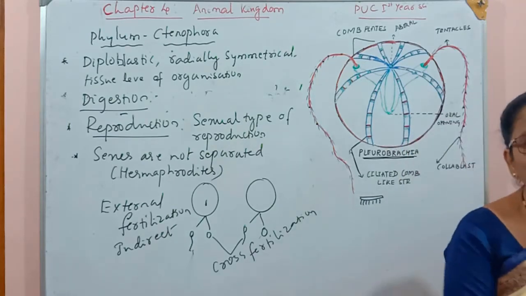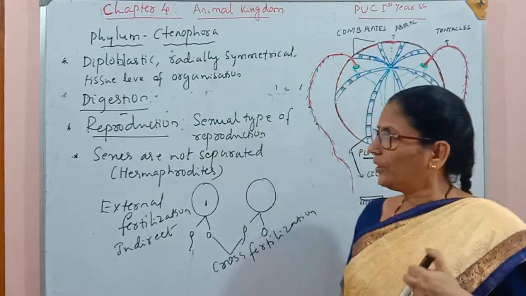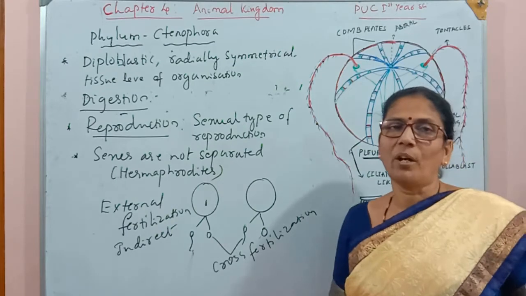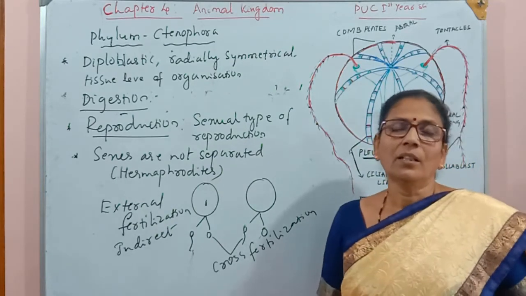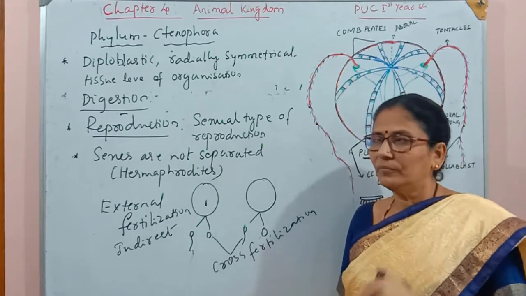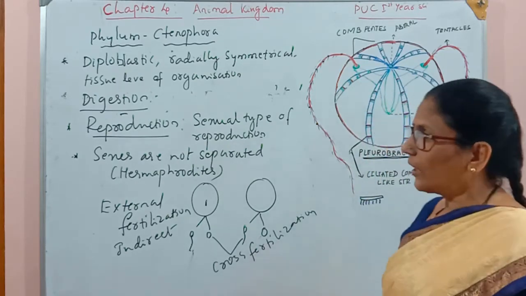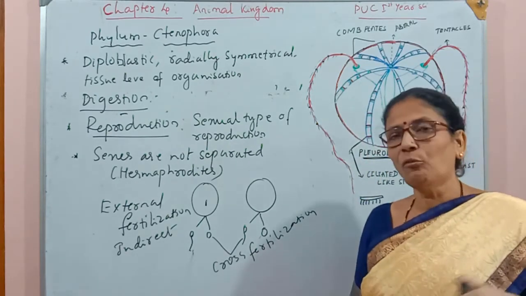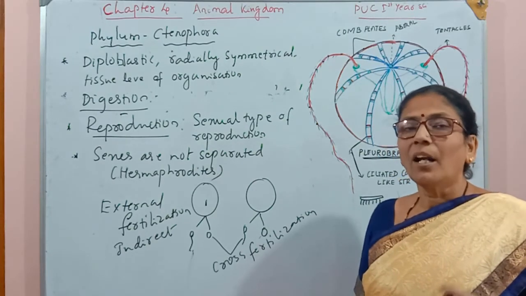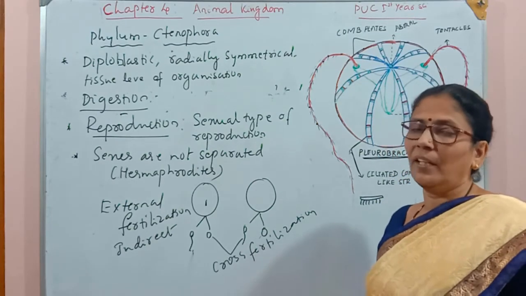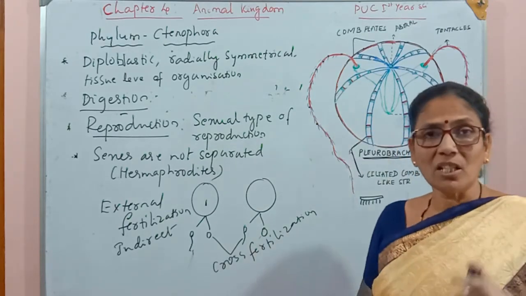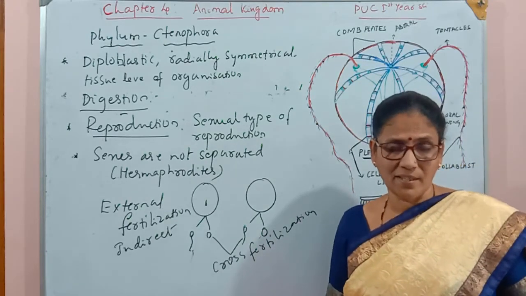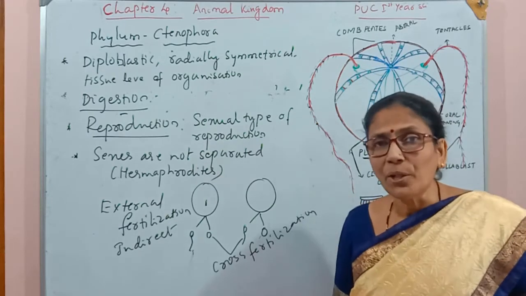As I told you, I am going to compare Ctenophora with Cnidaria. What are the characters common between Ctenophora and Cnidaria, and what characters are not shared? In Cnidaria, there are special stinging cells used to capture food.